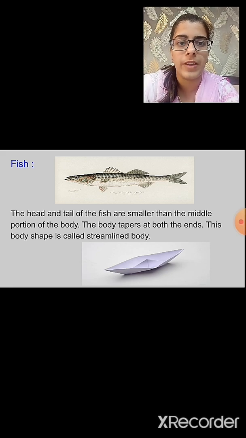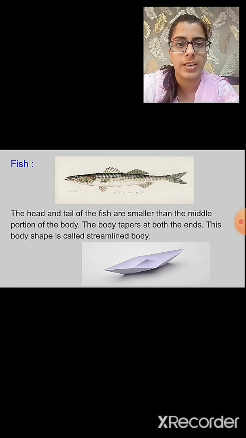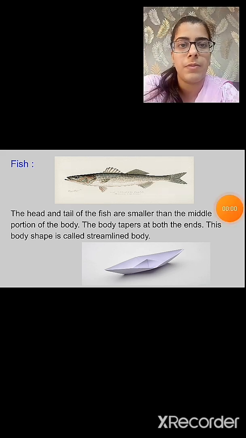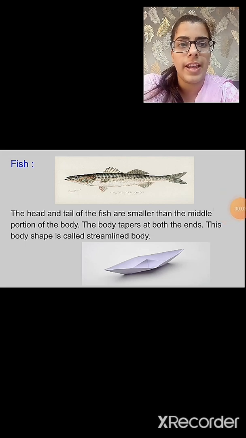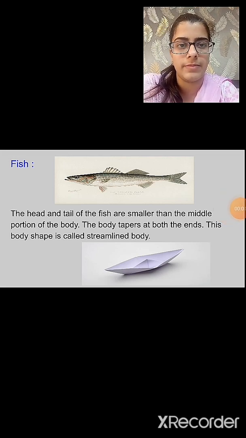At that time, we can observe that the boat moves easily in the water. Now, hold the boat sideways and try to push the boat from the broader side. What you will observe is that the boat will not move easily in the water when it is pushed from the broad side.